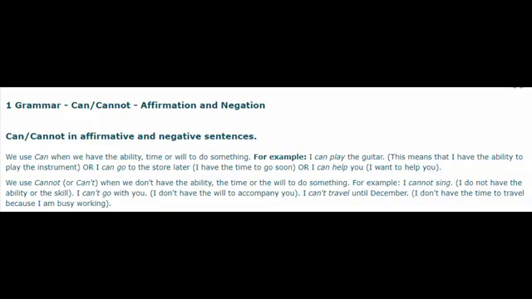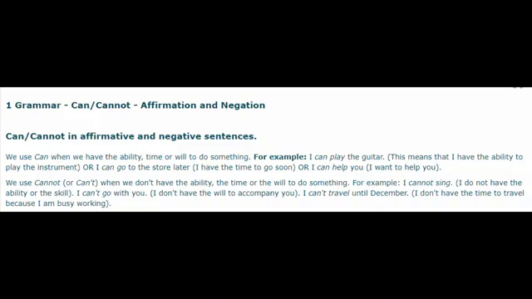For example, I cannot sing. That means I do not have the ability or the skill. I can't go with you. I don't have the will to accompany you, it means. I can't travel until December. It means I don't have the time to travel because I am busy working. So this was the use of can, cannot.